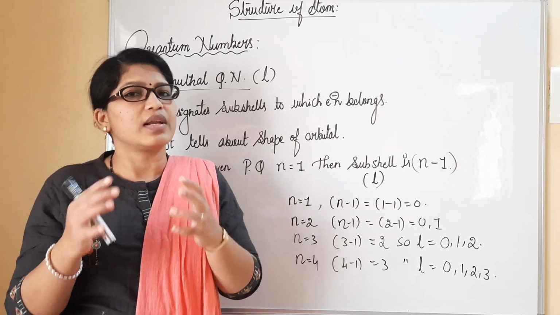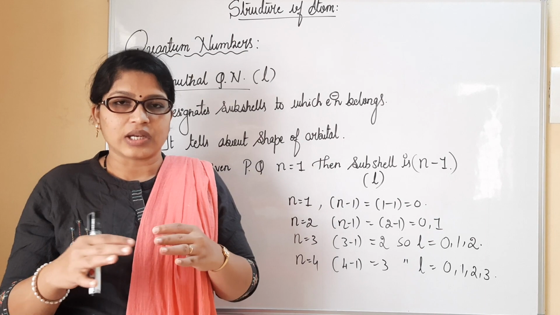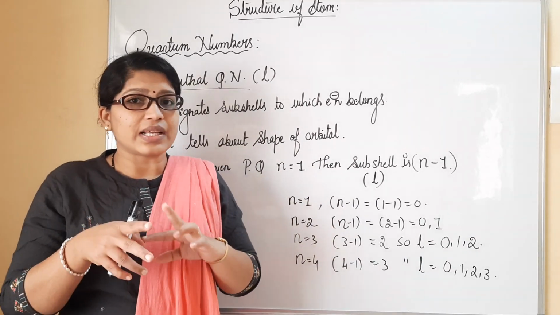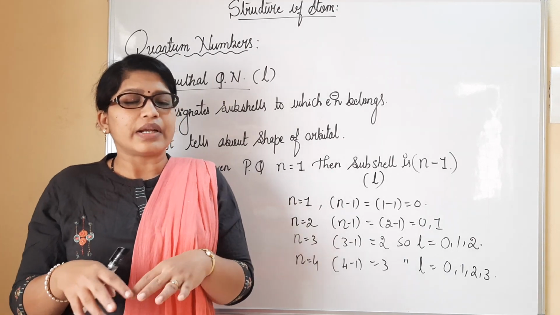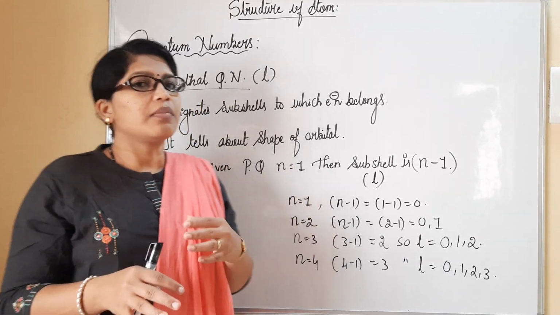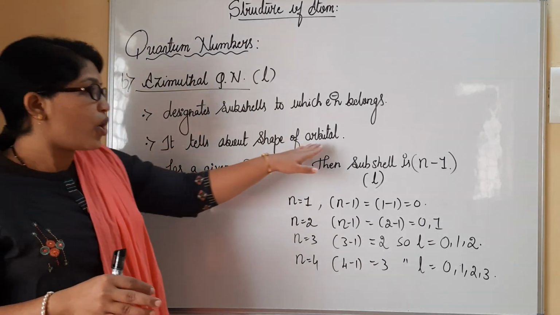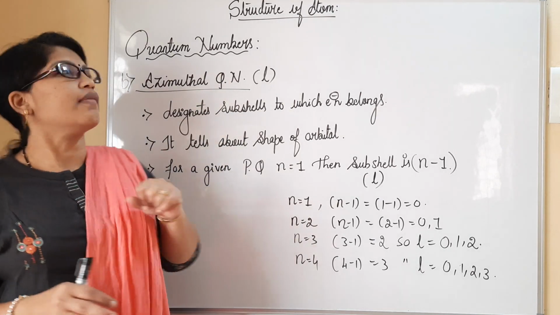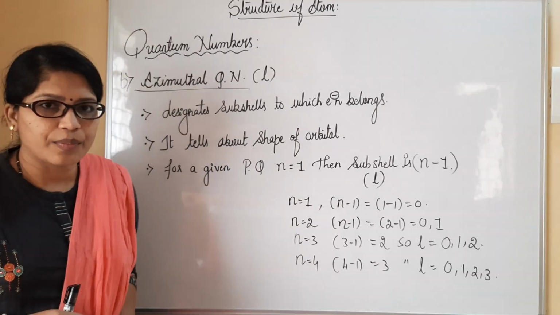I also have to tell you whether it is double bedded, single bedded or triple bedded. That is nothing but explanation regarding the orbital. The shape of the orbital was also given by the azimuthal quantum number.